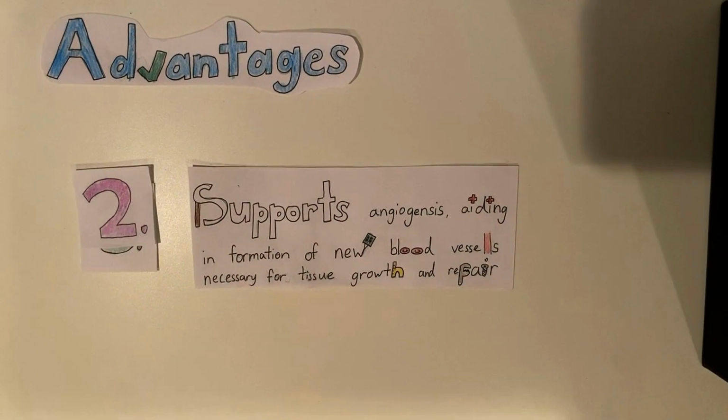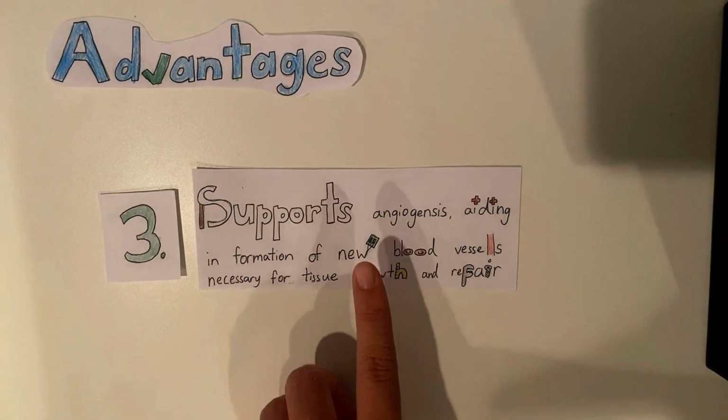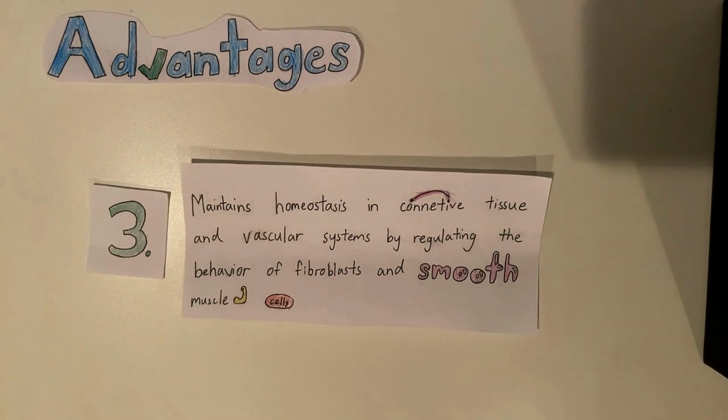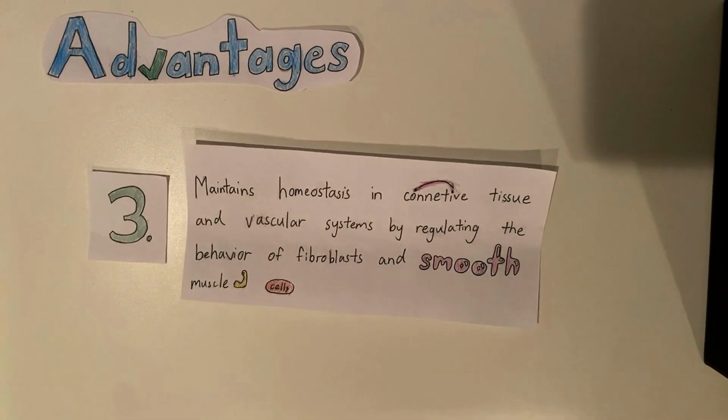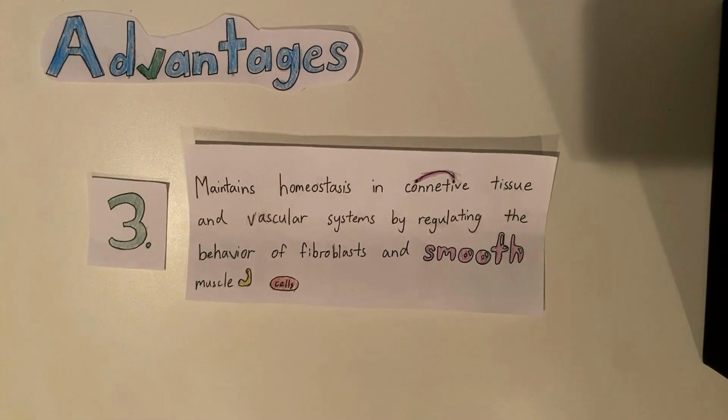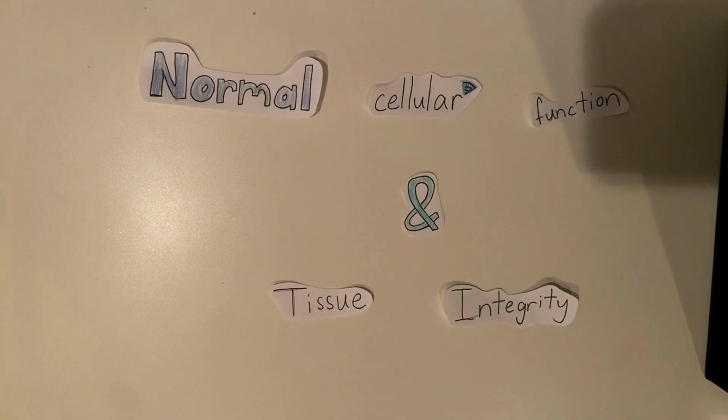growth and repair. The third advantage is that PDGF helps maintain homeostasis in connective tissue and vascular systems by regulating the behavior of fibroblasts and smooth muscle cells. These three functions are crucial for maintaining normal cellular function and tissue integrity.